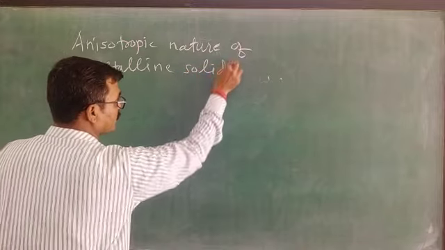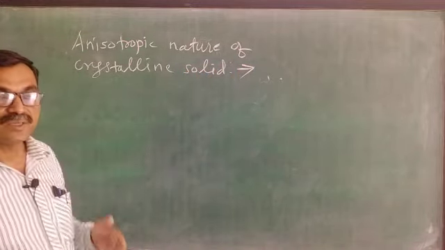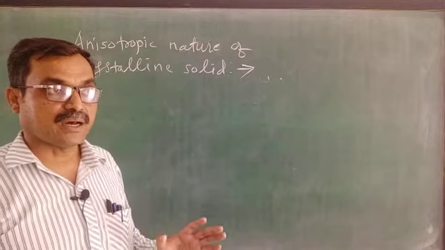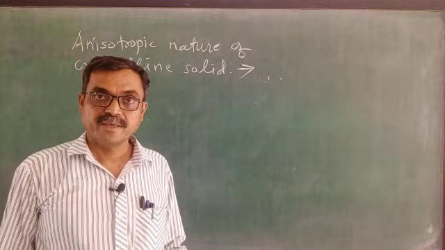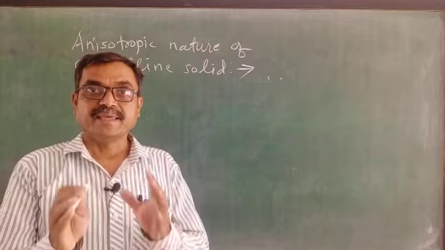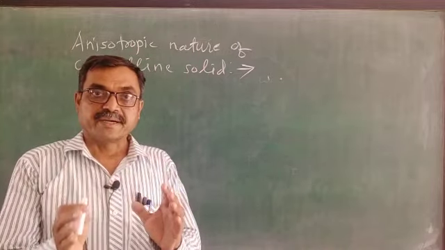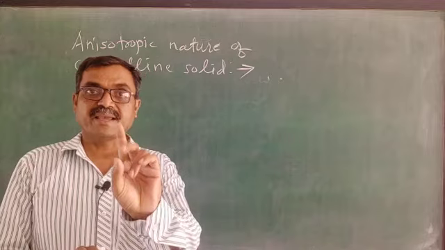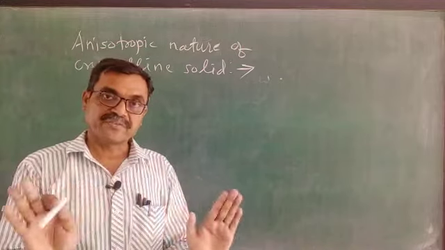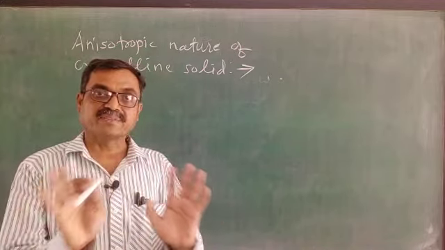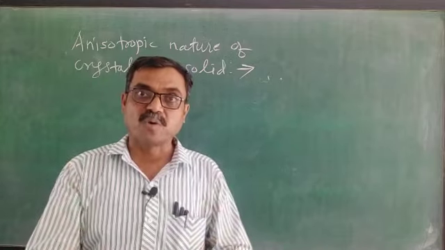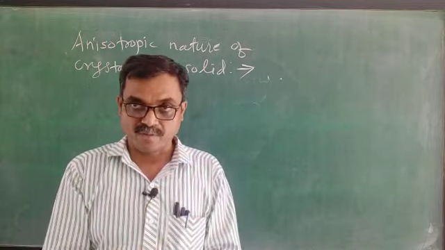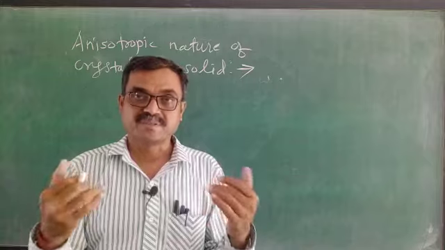See, no doubt in crystalline solid, the constituents are arranged in a definite, in order form, in a regular form. Are you getting clear? If we have a solid like NaCl, no doubt it contains 2 types of ions, Na+ ions and Cl- ions. Though different ions or atoms are there, they are arranged in a definite arrangement. They are orderly arranged, compactly, closely, there is a strong force, but they are in order form.